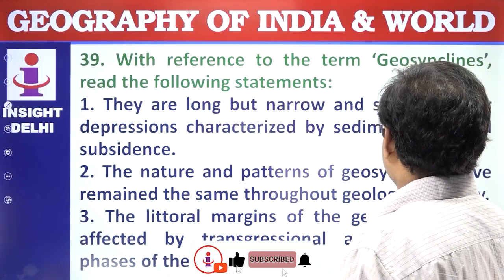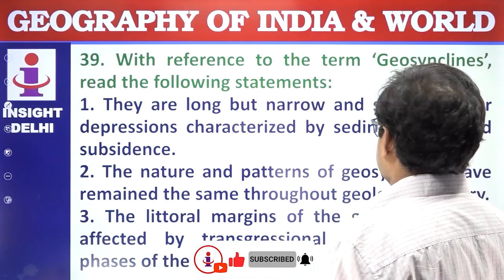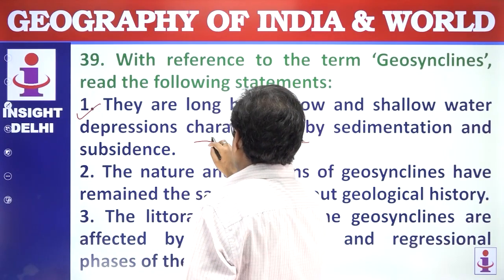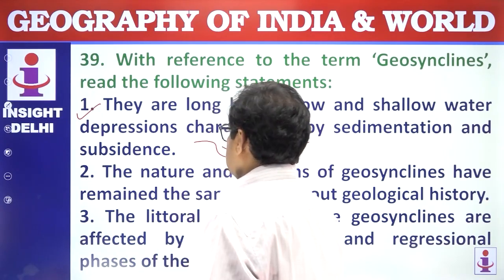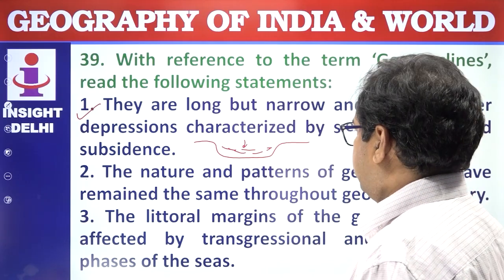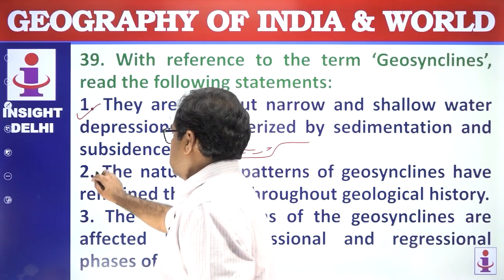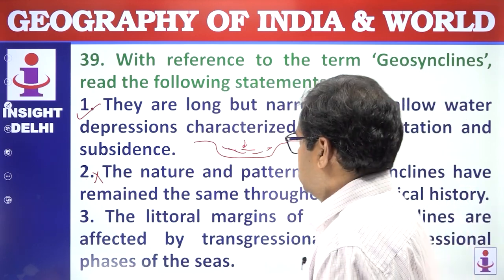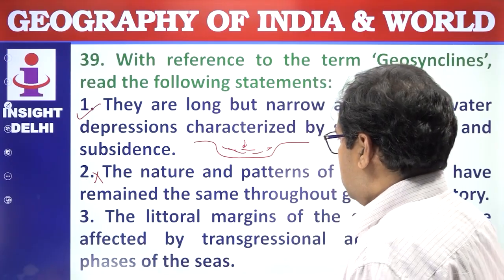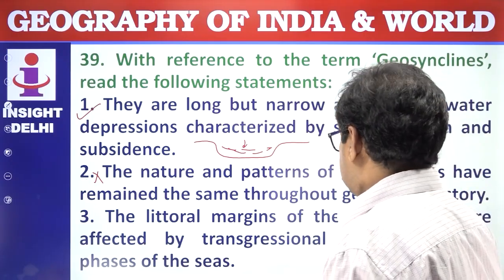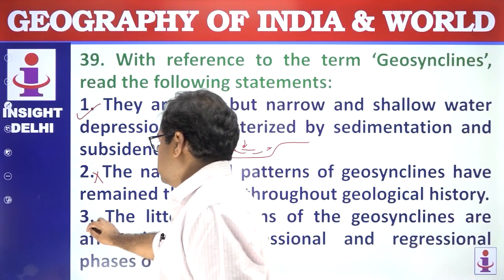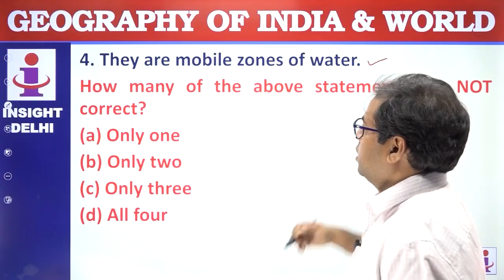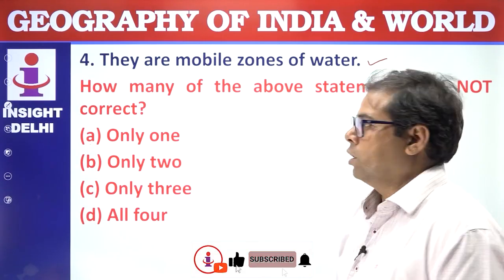Next question. With reference to the term geosyncline, read the following statements. They are long but narrow, shallow water depressions characterized by sedimentation and subsidence. Yes. This is called the geosyncline, and there is sedimentation and then subsidence, right? The nature and the pattern of the geosyncline have remained the same throughout the geological history of the earth. Not correct. There is a continuous change in terms of the formation and also in terms of the shrinking of the size of the geosyncline. The littoral margins of the geosynclines are affected by the transgression and the regression phases of the seas. Yes, this is true. They are the mobile zone of water. Yes, this shallow water depression has been the area where the water flows east to west in the margins.